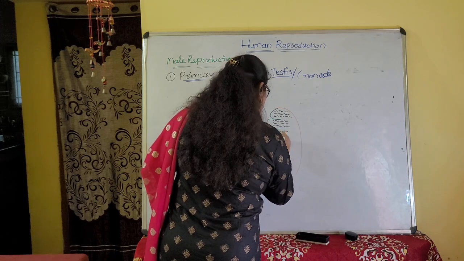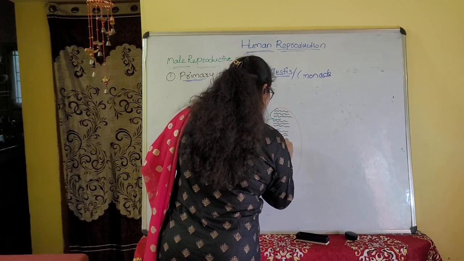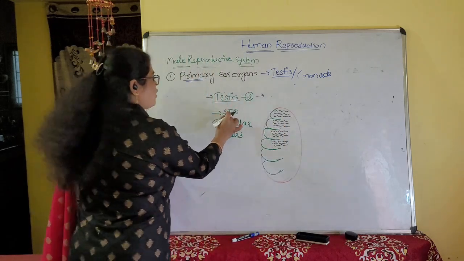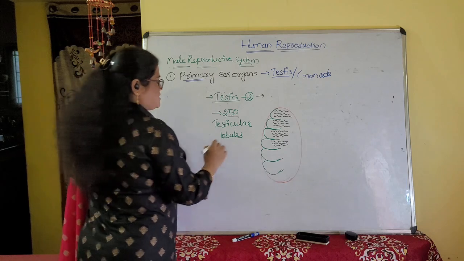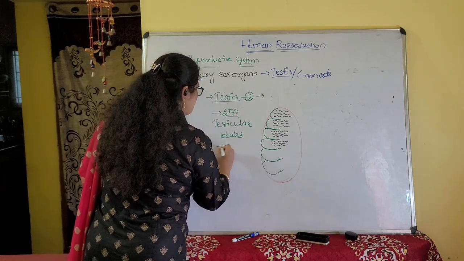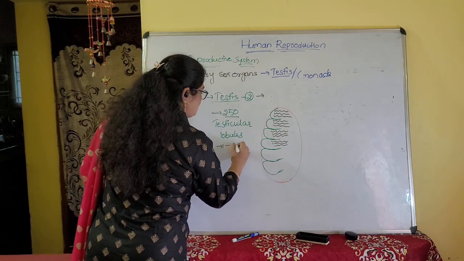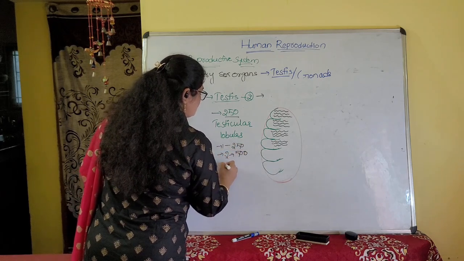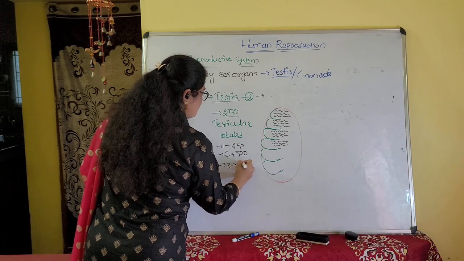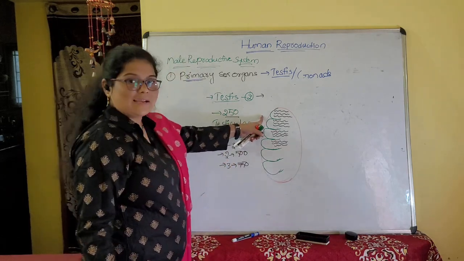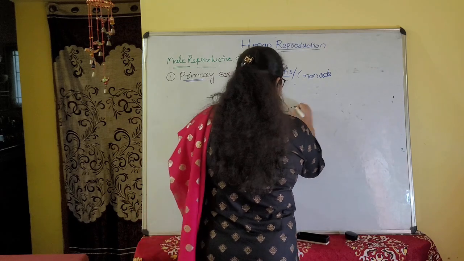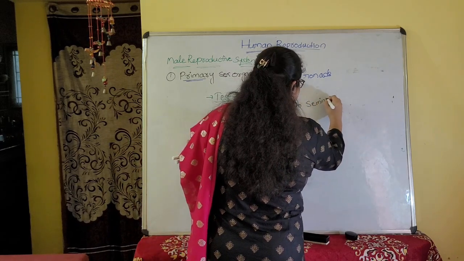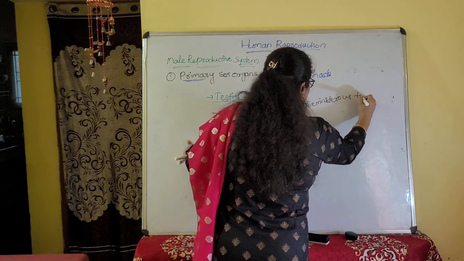With 250 compartments, if each contains 1, one testis has 250 seminiferous tubules; if 2, then 500; if 3, then 750. These highly convoluted structures are called seminiferous tubules.